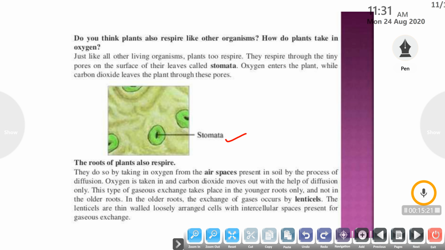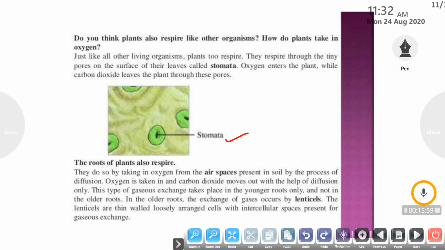As you can see in the diagram, these tiny pores are known as stomata. The oxygen enters the plant while the carbon dioxide leaves the plant through these pores, the stomata. So the leaves of the plant are generally responsible for the exchange of gases. The next question is, do the roots of the plant also respire or not? The roots of the plant also respire, by taking in oxygen from the air spaces present in between the soil by the process of diffusion.